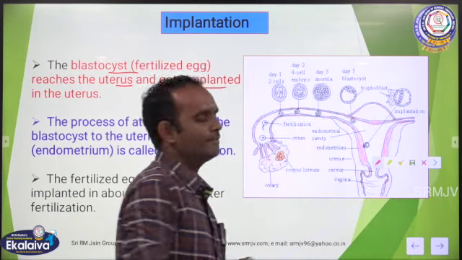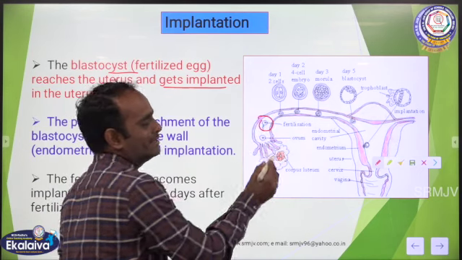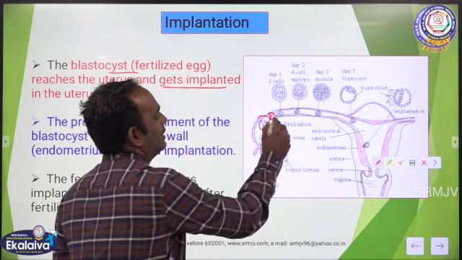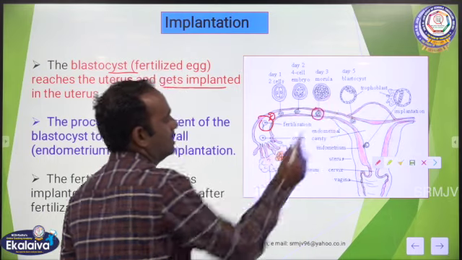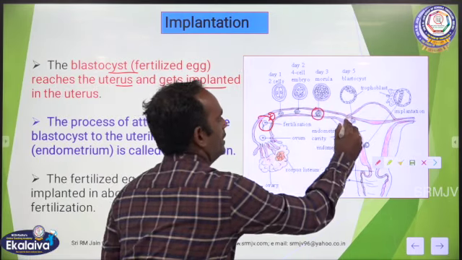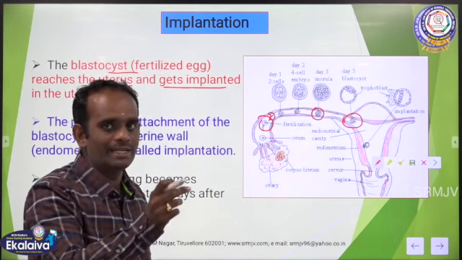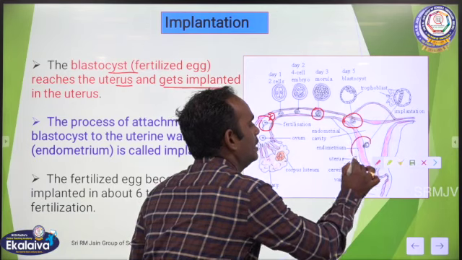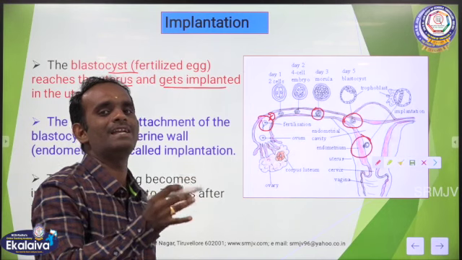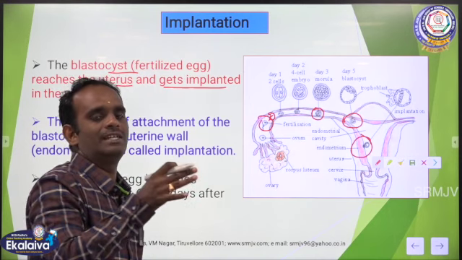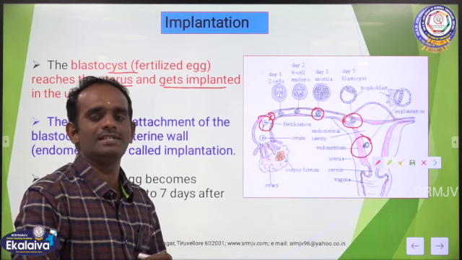See the picture here, children. See, this is the ovum. Here the fertilization takes place and the zygote is formed, and then the 2 celled stage, 4 celled embryo, and then the 16 or 64 cell stage, that is called the morula. Then on day 5 it changes into a blastocyst, and this blastocyst slowly migrates and is attached to the walls of the uterus. That is called implantation, the attachment of the fertilized egg on the uterus wall. Clear, children?